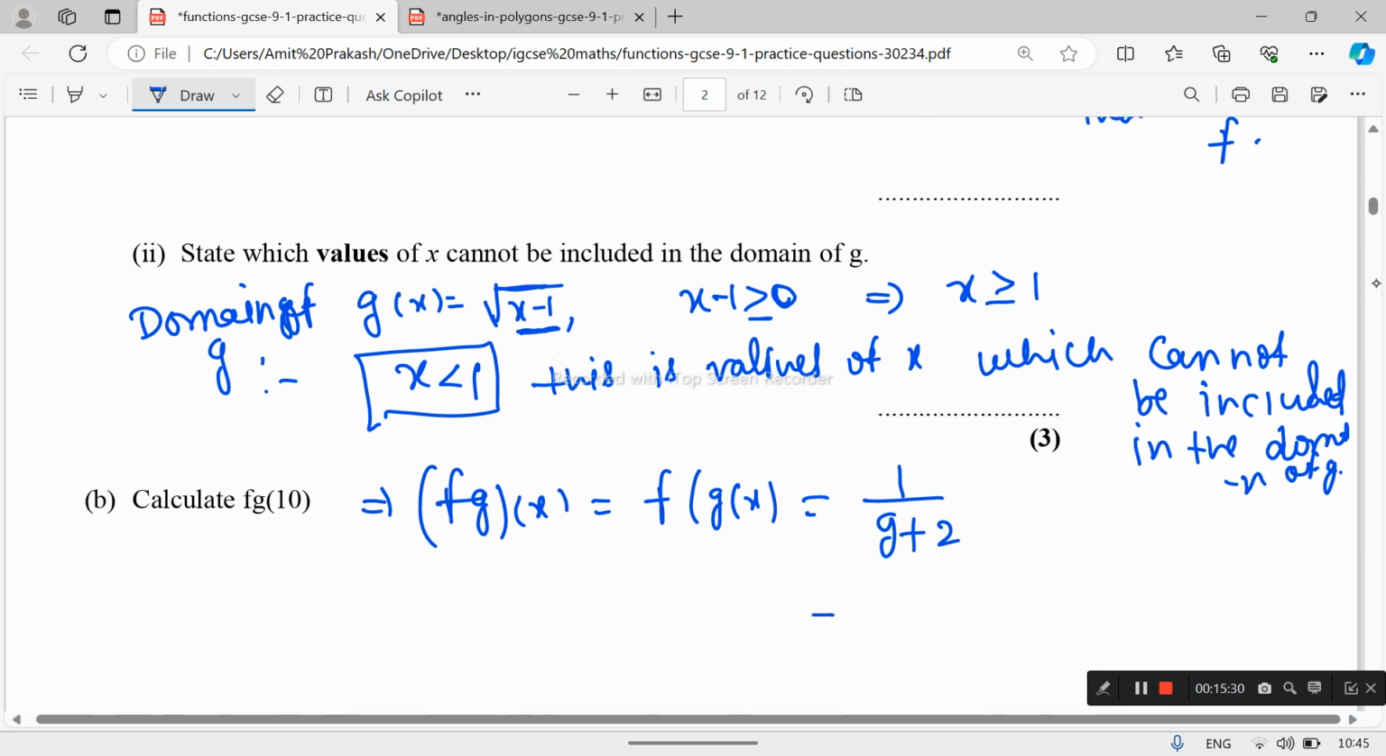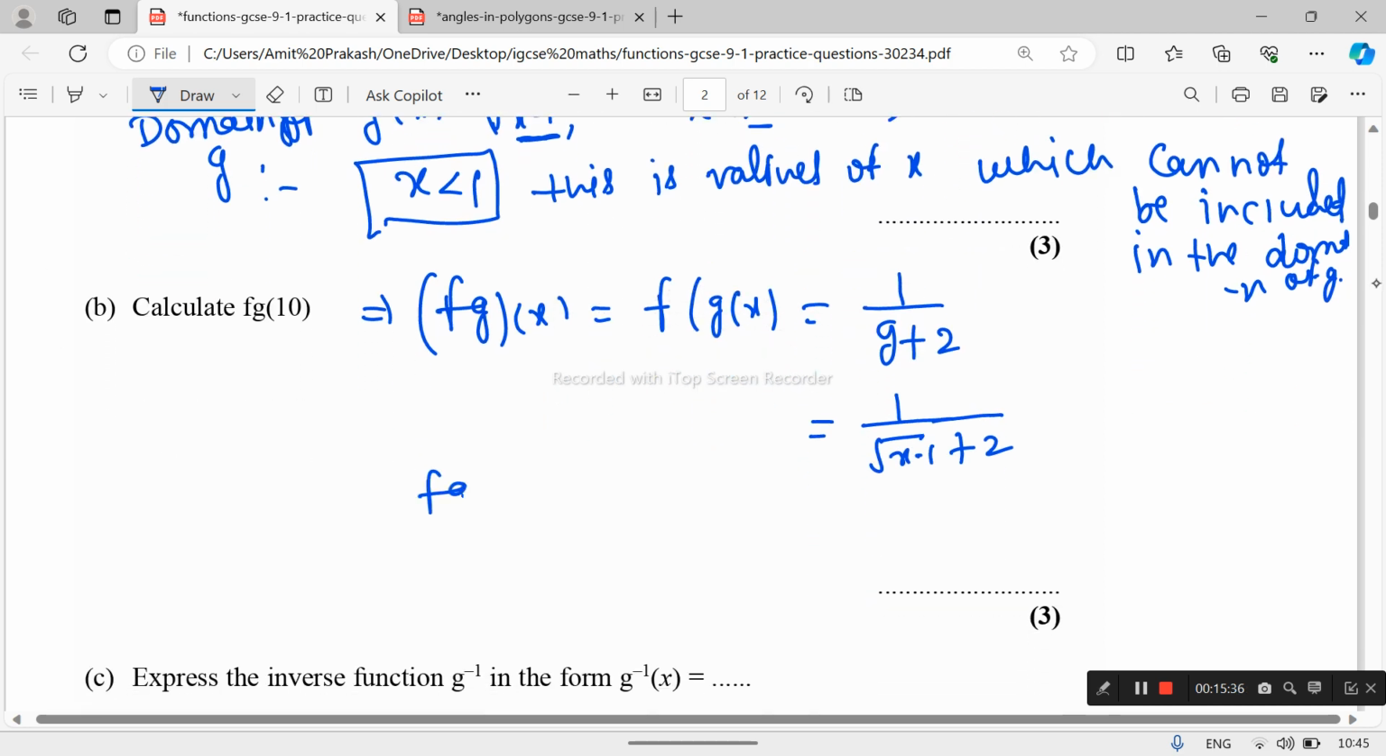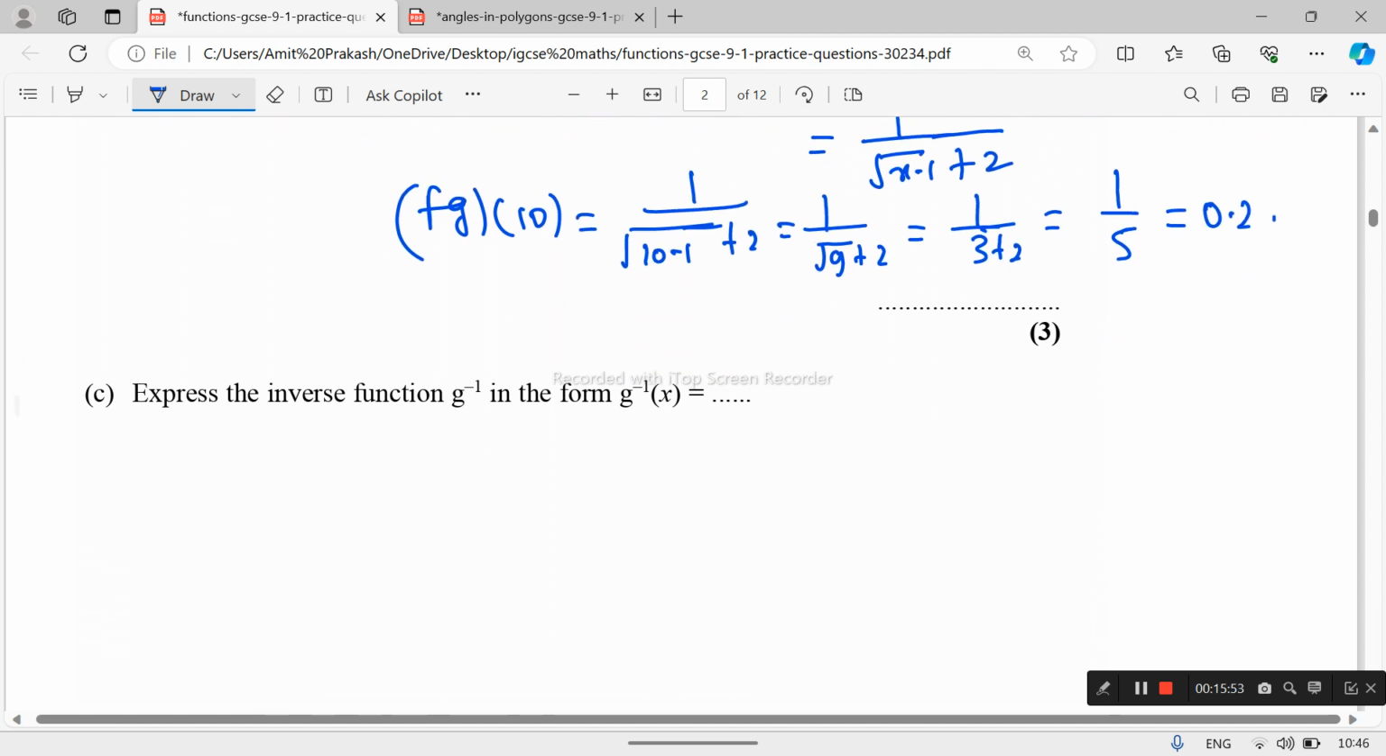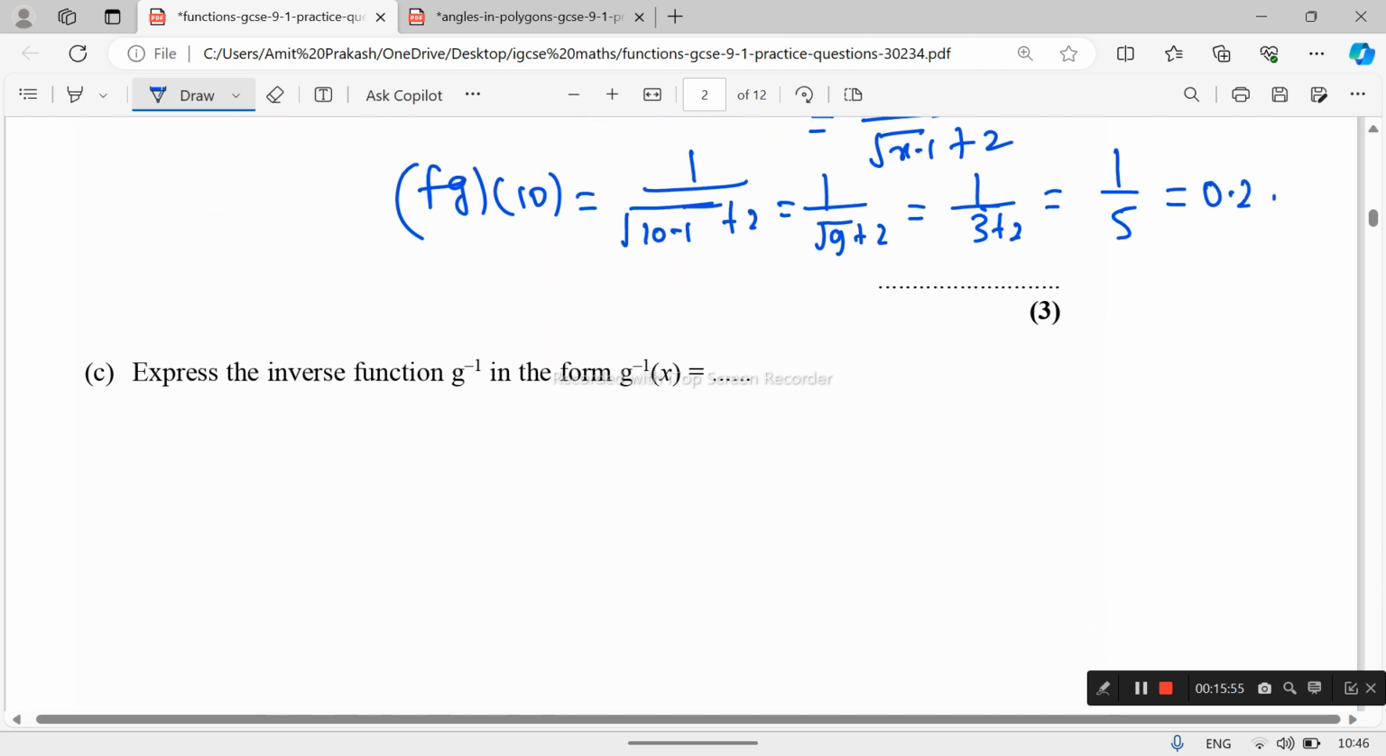And what is g? g is 1 upon square root x minus 1 plus 2, and we have to find f of g 10. Then this becomes 1 upon, we place 10, square root of 10 minus 1 plus 2, and this becomes square root 9 plus 2, which is 1 upon 3 plus 2 equals 1 upon 5, and in decimal form this becomes 0.2.